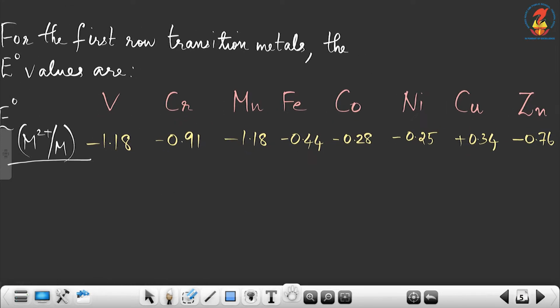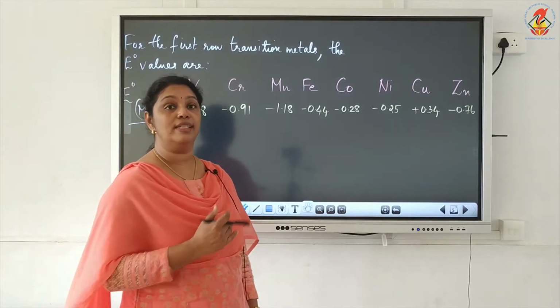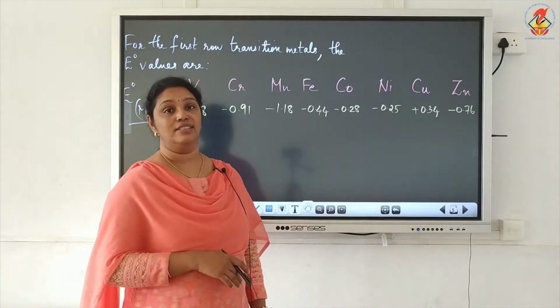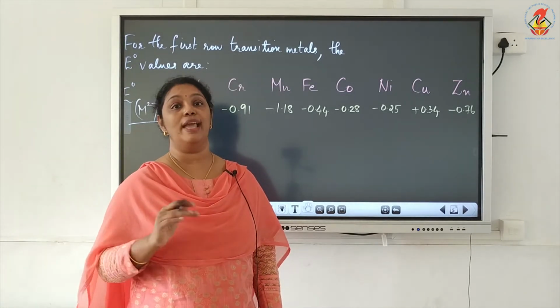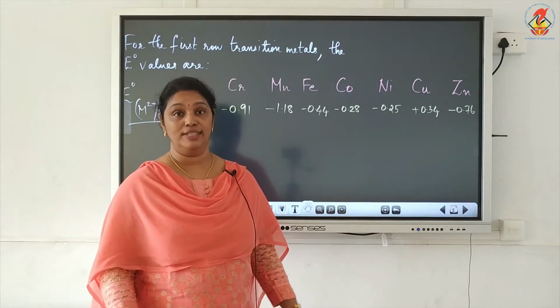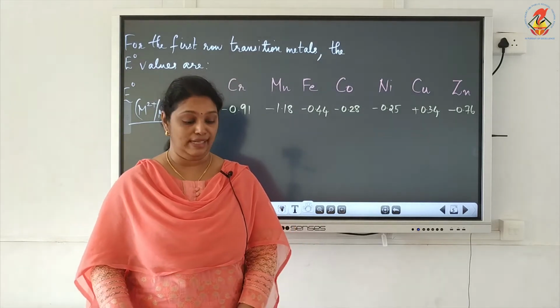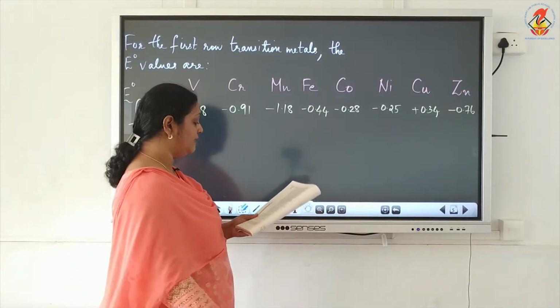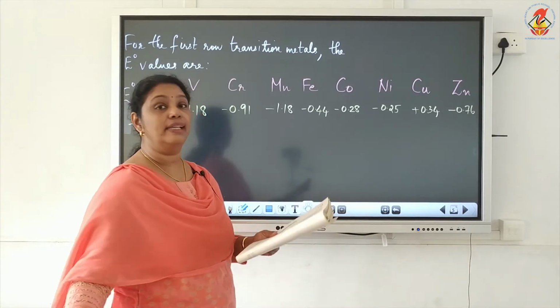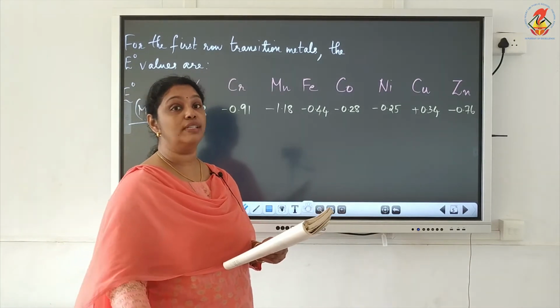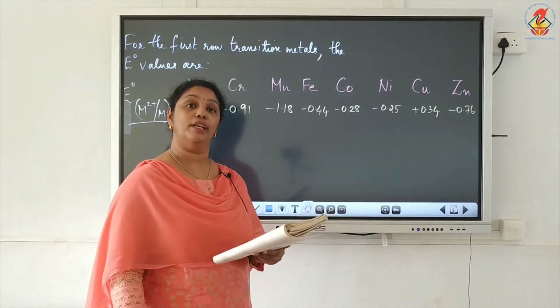Now let us discuss a few questions based on the E0 M2+/M of the first transition series. The first question: you can see that there is an irregularity in the above values, meaning there is no increasing or decreasing in a particular order.